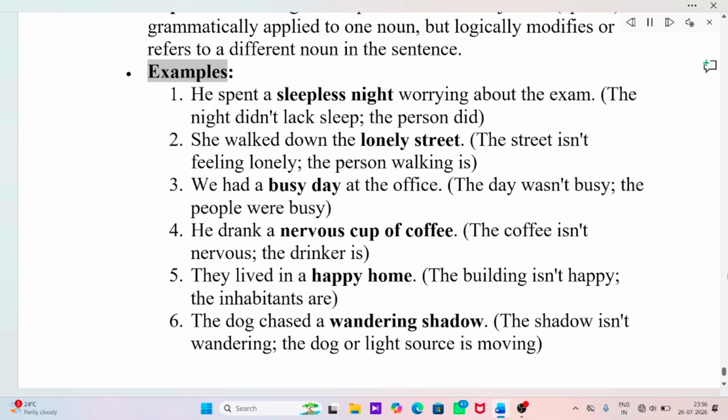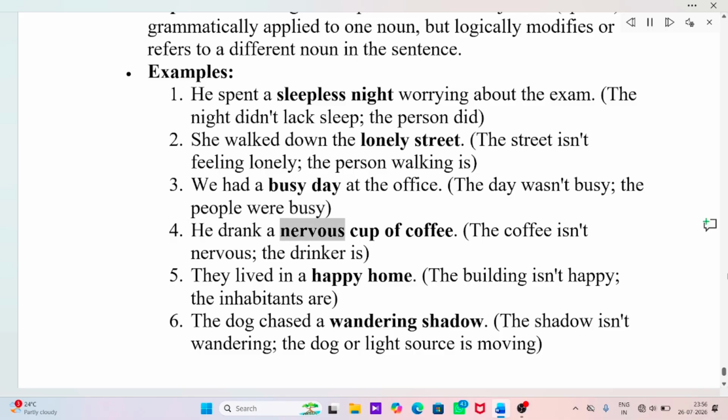Examples: He spent a sleepless night worrying about the exam. The night didn't lack sleep, the person did. She walked down the lonely street. The street isn't feeling lonely, the person walking is. We had a busy day at the office. The day wasn't busy, the people were busy.